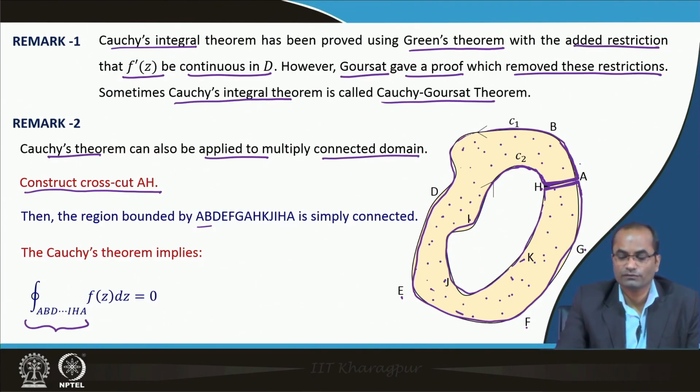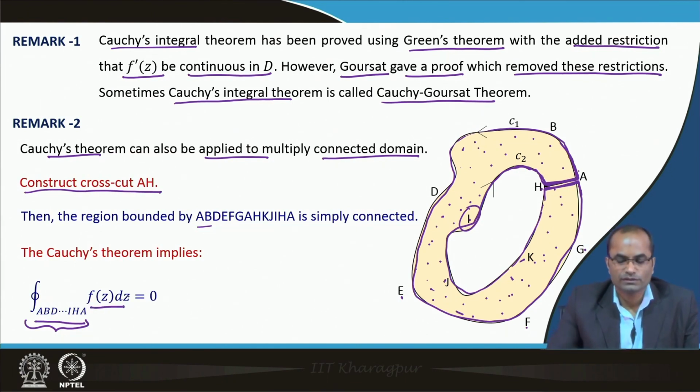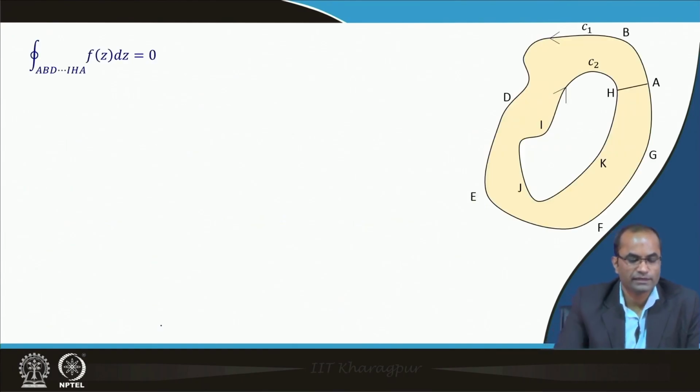So, what is our closed curve now? A, B, D, E, F, G, A, H, K, and then J, then I here, and then again H, A. So, this is the closed curve, and the integral of f(z) by the Cauchy theorem should be 0. So, this is the point here which is easy to get into this simply connected domain, and then we can apply the Cauchy theorem. So, this is the result of the Cauchy theorem. We will now expand it a bit.